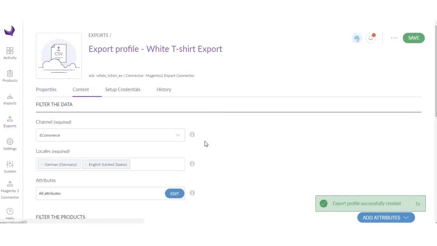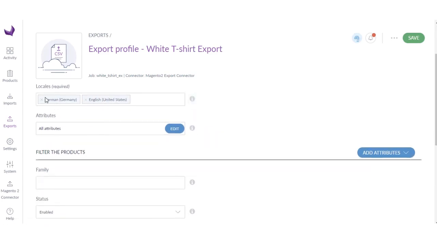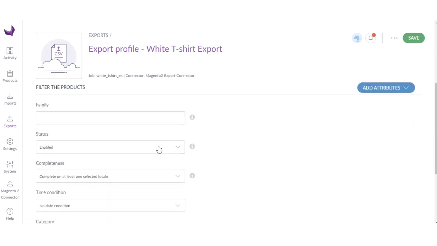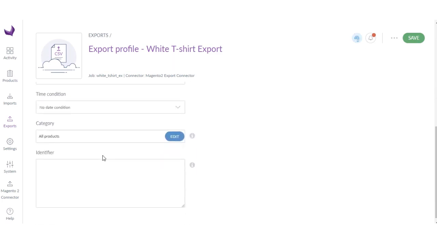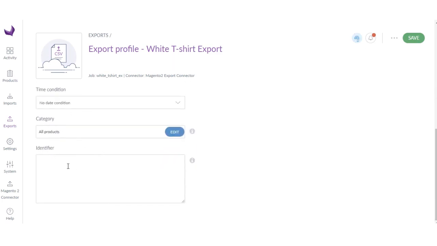Now go to content, select channel, which is correct, select the locales for which the particular language information will be sent. Now here you can filter products, because if you don't want to export all the products, you can select which particular products you want to export using various filters. You can also use the SKU. So I just want to export this, so I'll enter this.